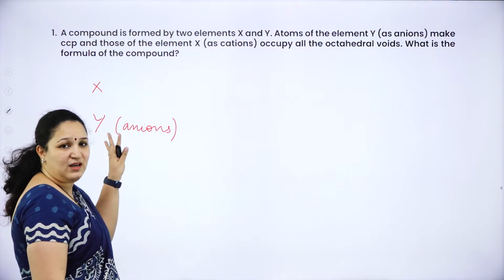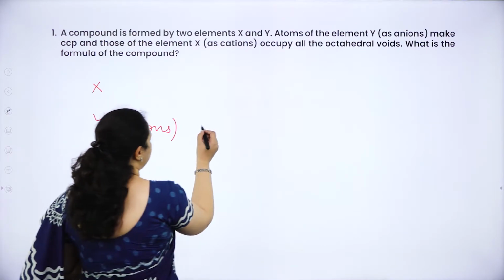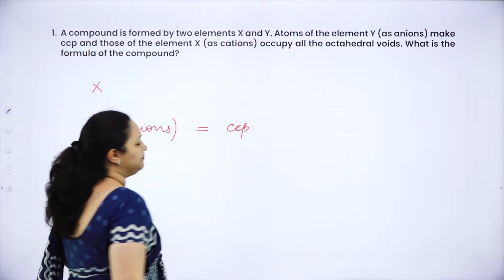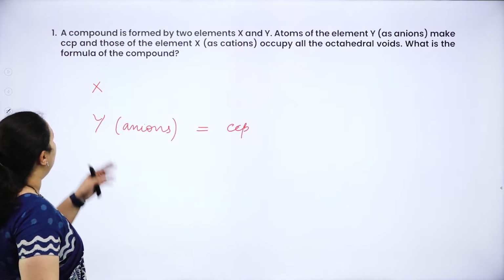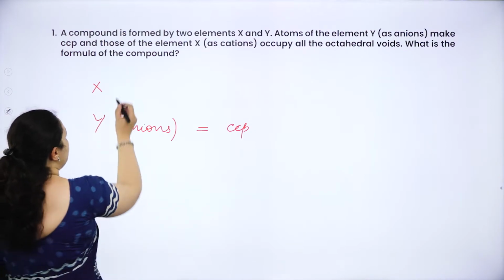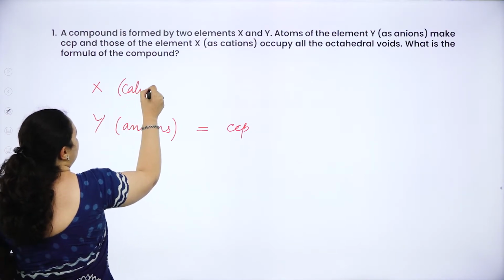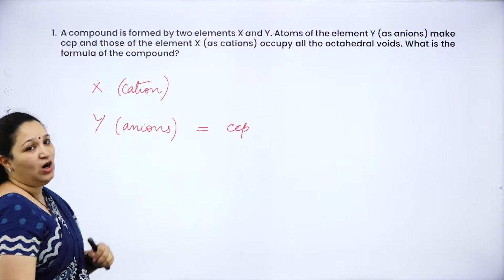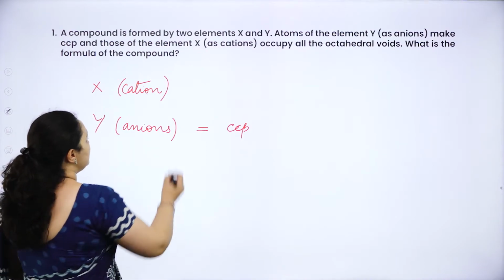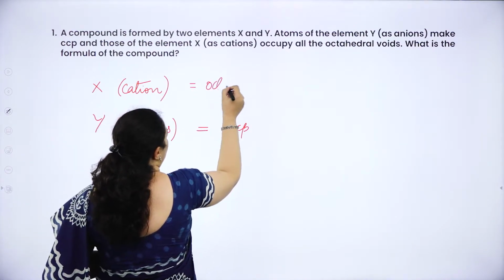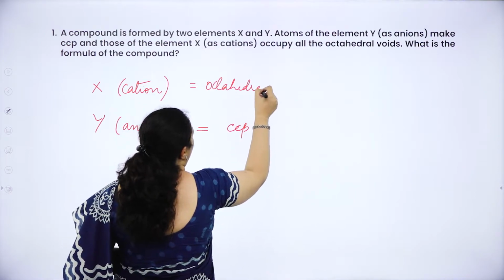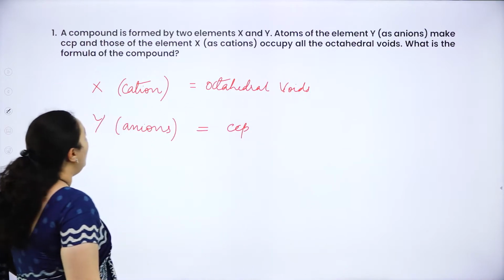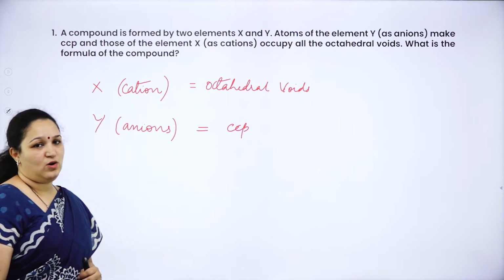That means the particle Y is occupying the lattice sites of CCP. And the element X, which acts as cation, occupies all octahedral voids. So X is occupying the octahedral voids. Okay, what is the formula of the compound?